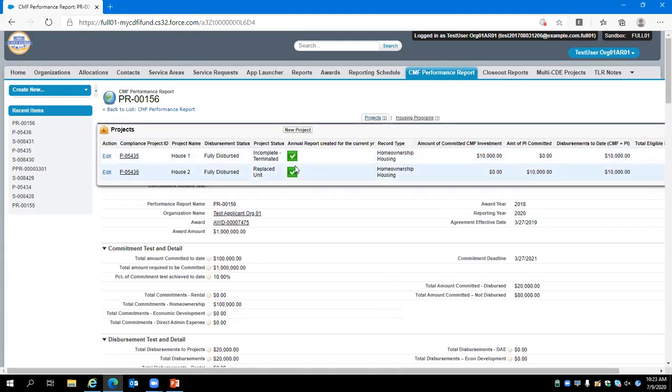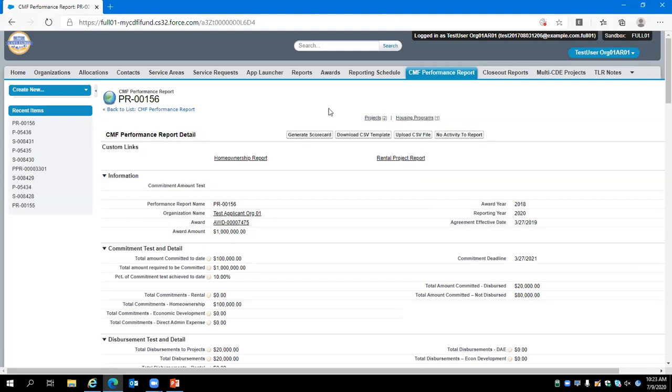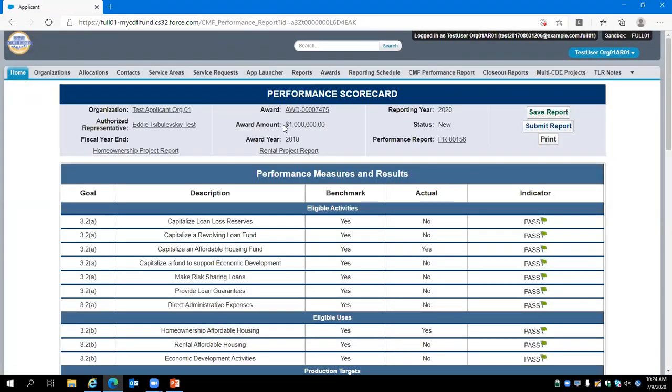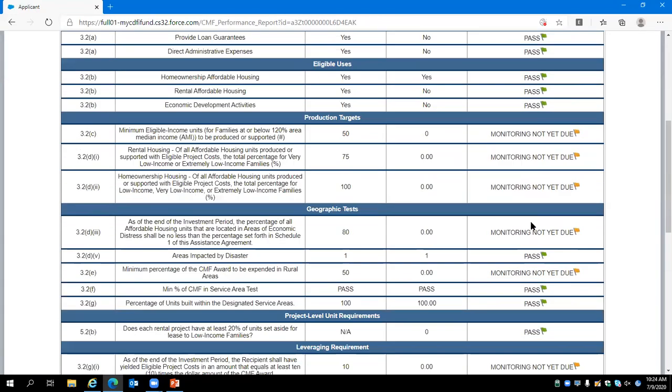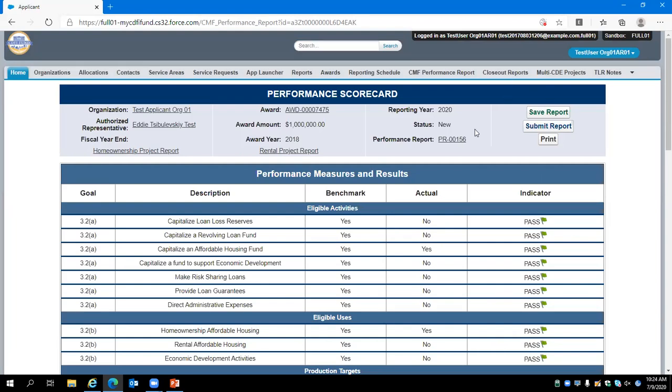Now that annual reports have been created for both of our project records, we are ready to generate the scorecard, which at times can take just a moment to load. And once that is loaded up, you will want to review for any failed performance indicators, providing an explanation as necessary. And when you are ready, you may submit the performance report.